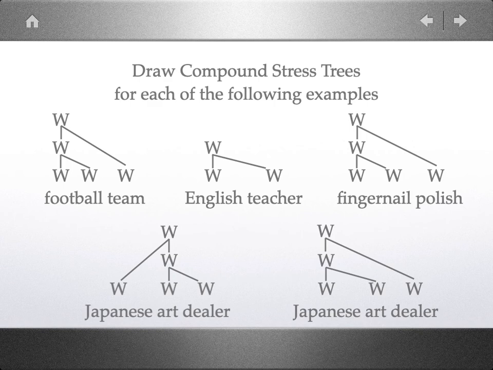Japanese art dealer. This is someone who buys and sells art from Japan. Okay, so just one more, just to listen to the two alternatives next to each other. Japanese art dealer. Japanese art dealer. You can hear the difference in pitch, which reflects the difference in the compound word structure.